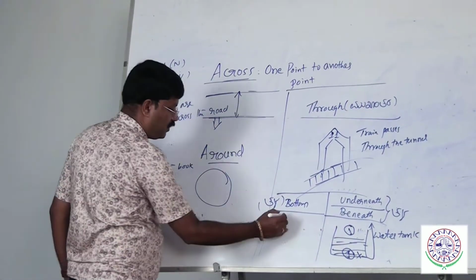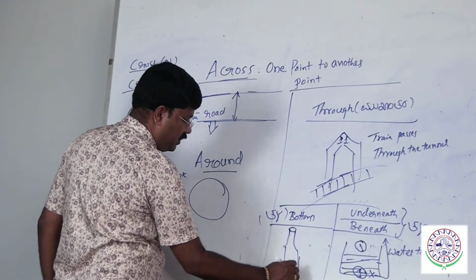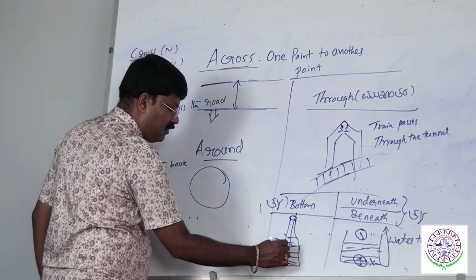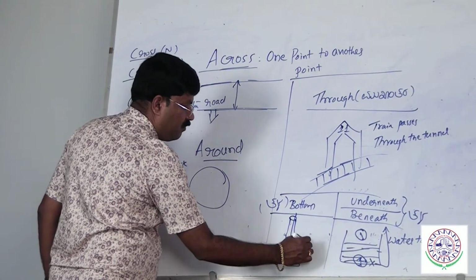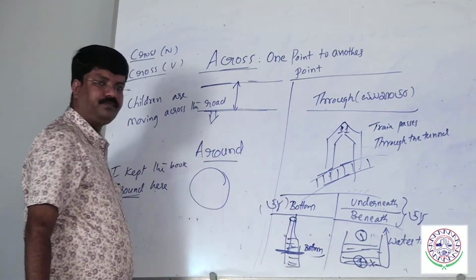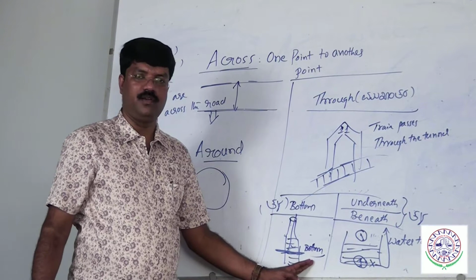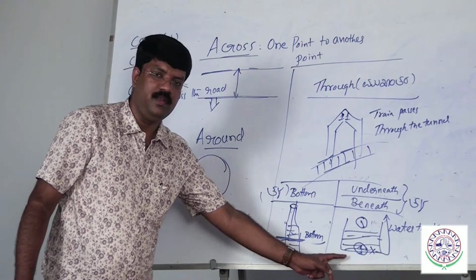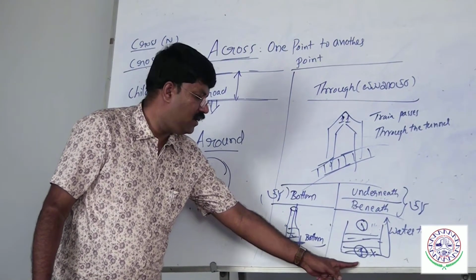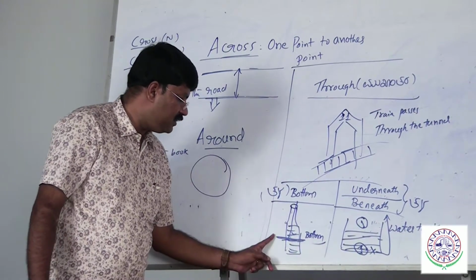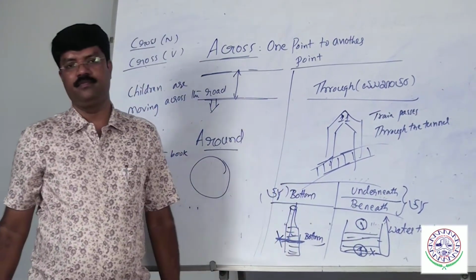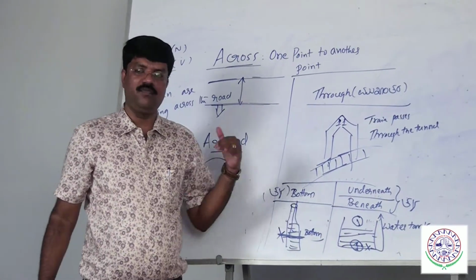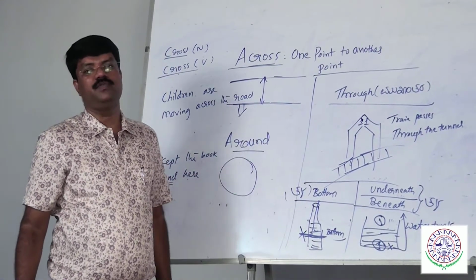If you take a Pepsi bottle, if you drop a plastic straw, it settles here somewhere. This portion we call a bottom. Remember this point. Whereas this portion we call underneath or beneath. So please watch carefully: underneath and beneath, third, bottom. If you put a wooden stick into the water tank, half immerses, half remains out. The half immersed portion we call the bottom.